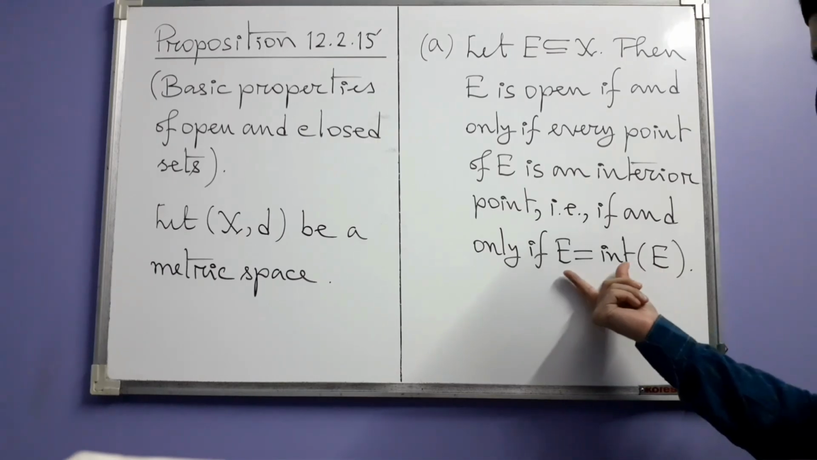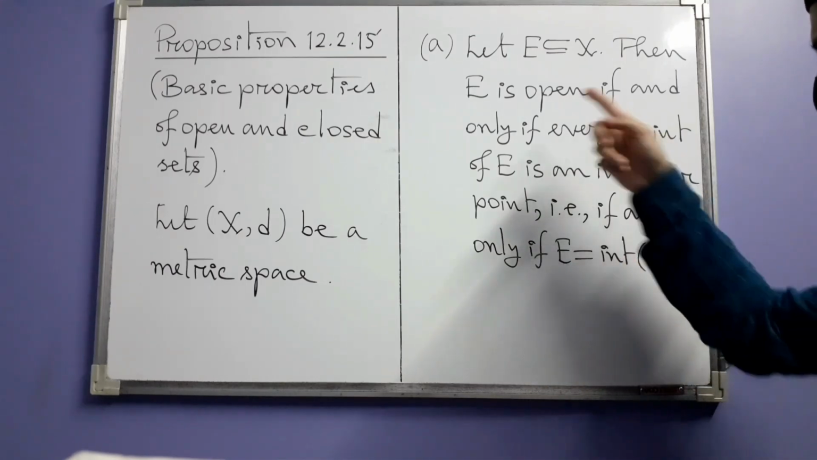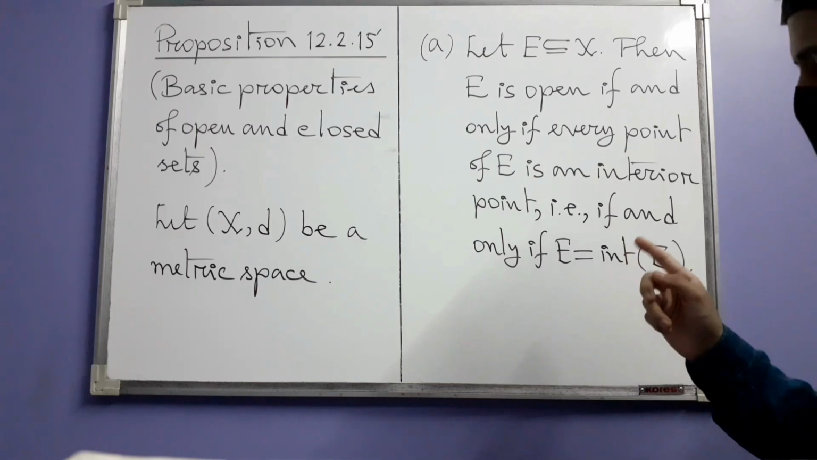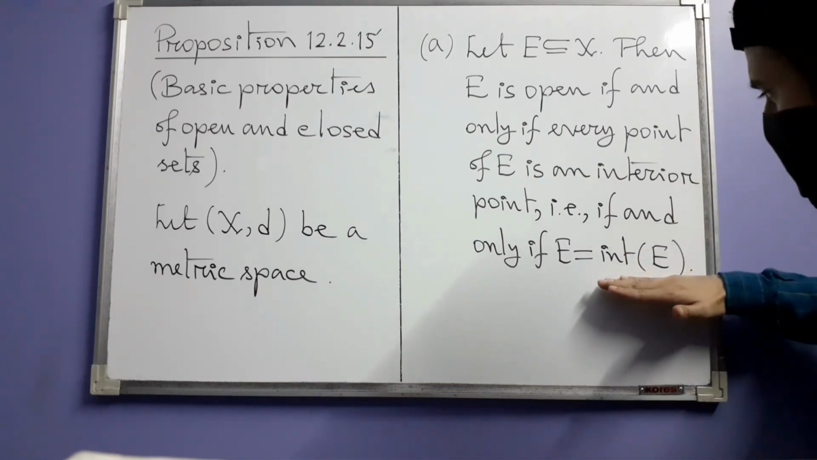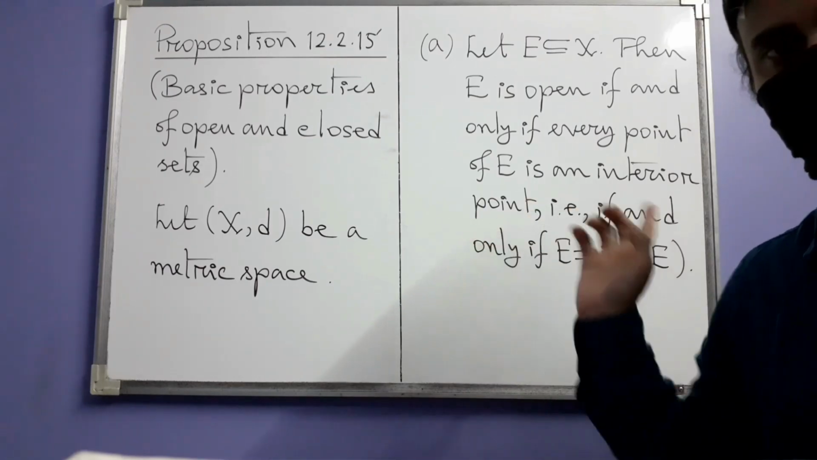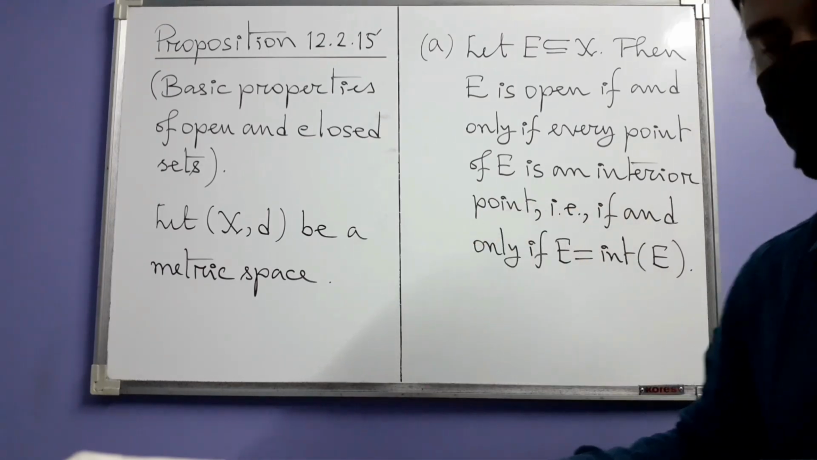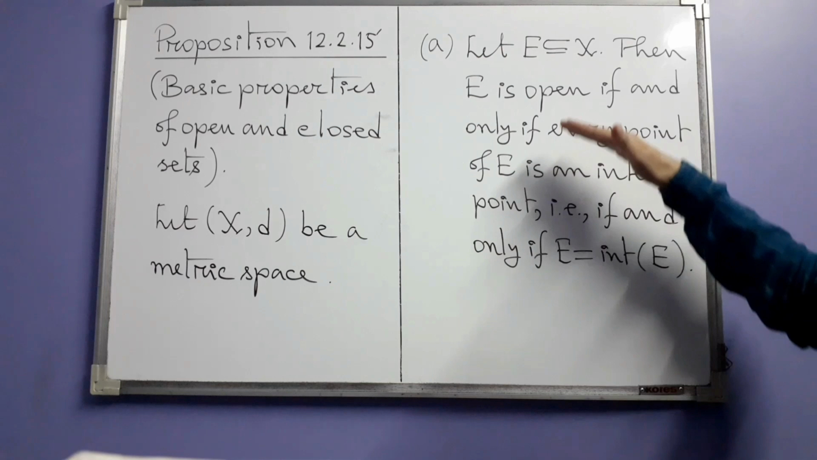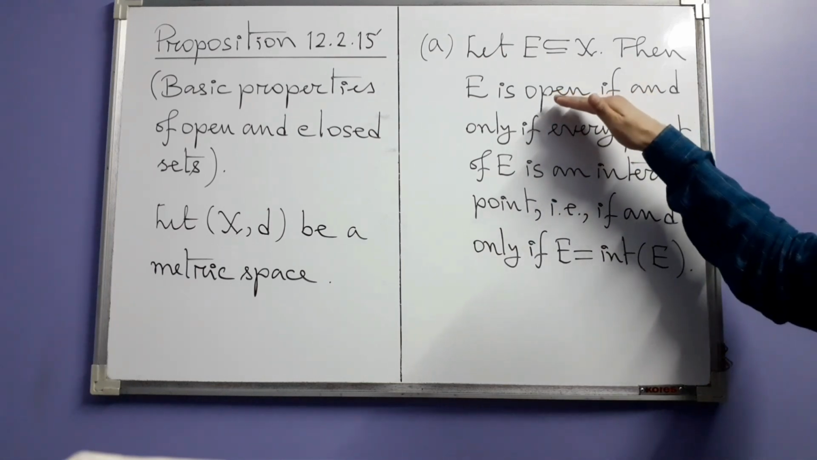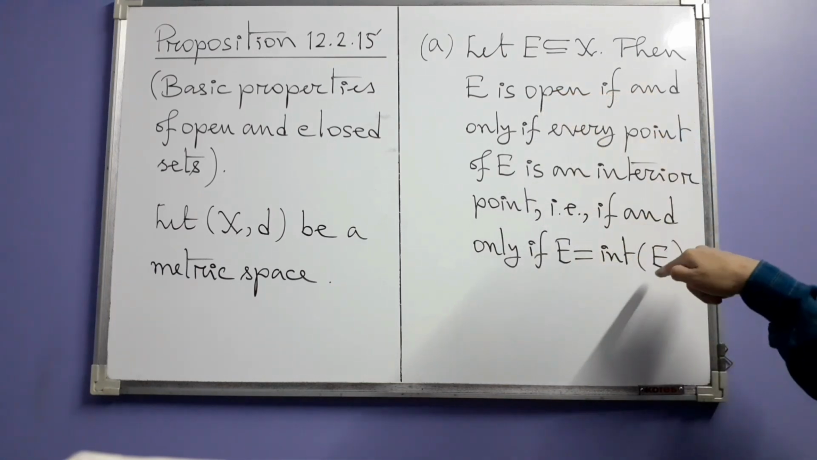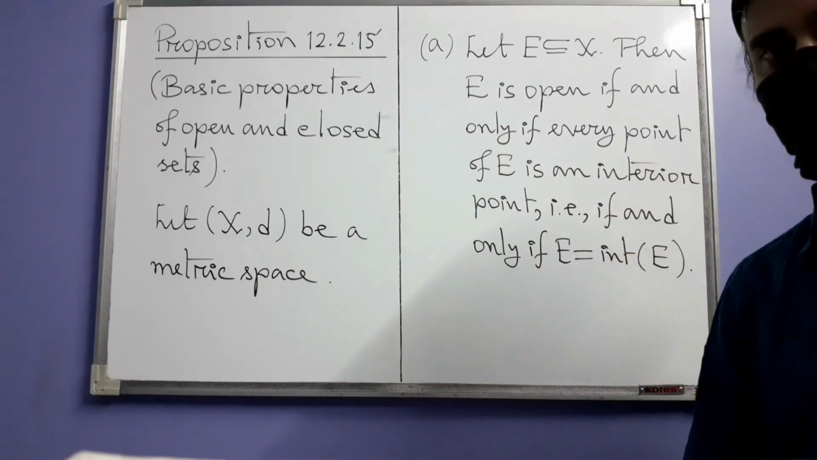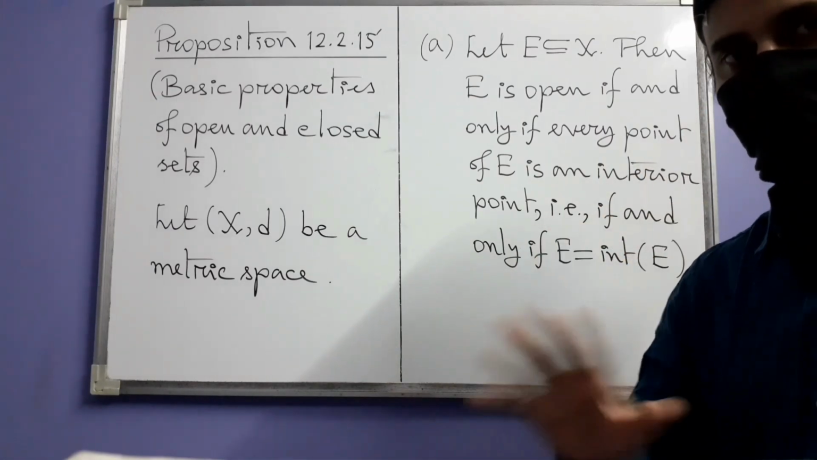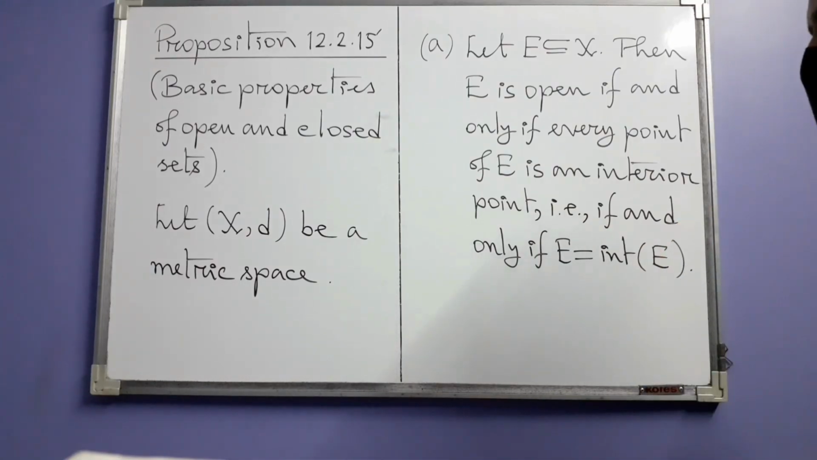So, in showing that this equality is true if E is open, already one containment is with us, namely that the interior of E is a subset of E, because every interior point is already inside E. So, if you are going to show based on the hypothesis that E is open, that this is equal to this, you just have to show that E is also a subset of this. We will go through these details when we actually prove this result. But let's see the other parts.